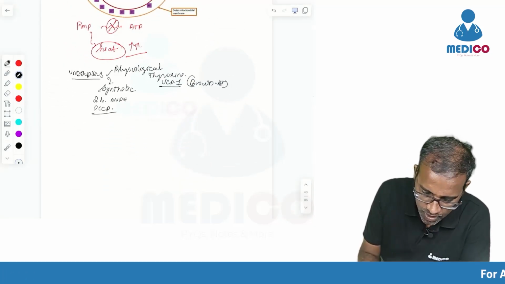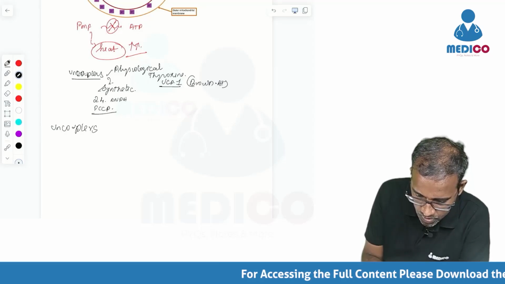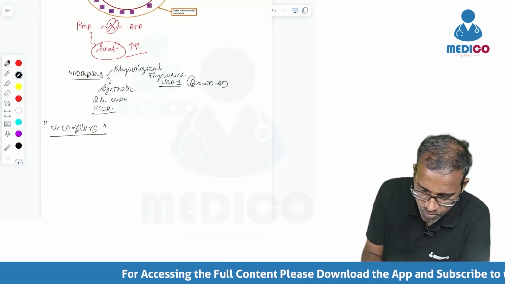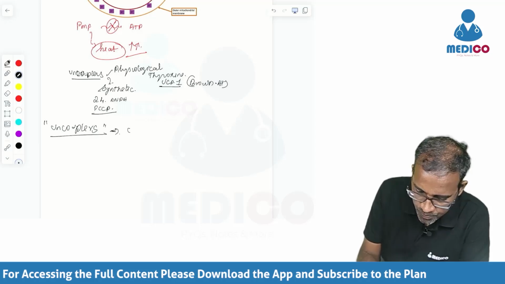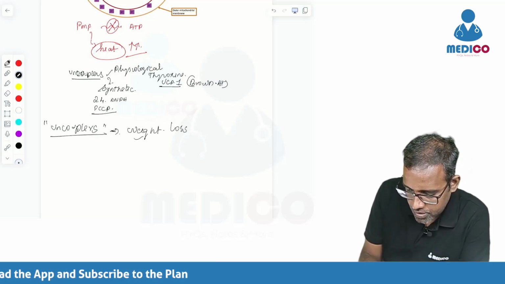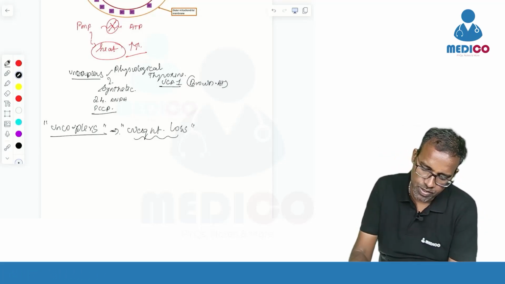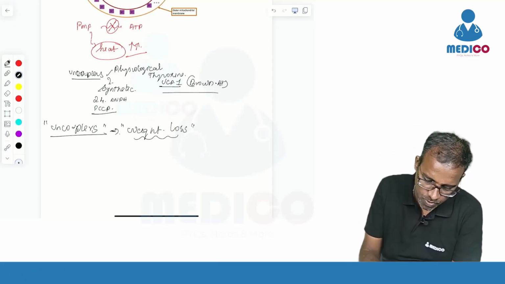That's why they used uncouplers to lose weight initially in the olden days, which is now not advisable because a lot of deaths have been reported from uncoupler abuse. It can lead to weight loss because all your energy is released in the form of heat rather than ATP.